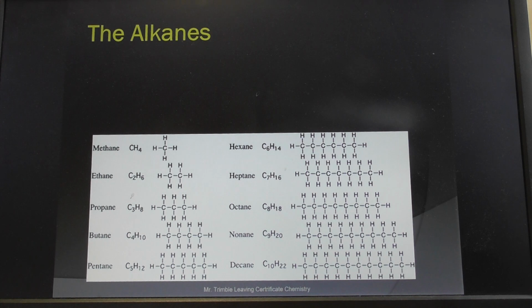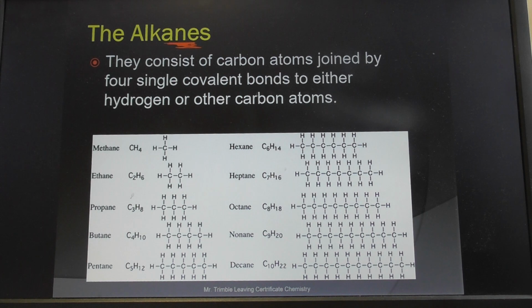And that's the first member of the family. Now they're denoted with this ending ANE. So that's why organic chemistry is very simple after a while to talk about, because if you like, its name gives away a lot of its structure. And they consist of, I think I mentioned this already, it's always single covalent bonds in an alkane. And those single bonds are either to hydrogens or carbons.